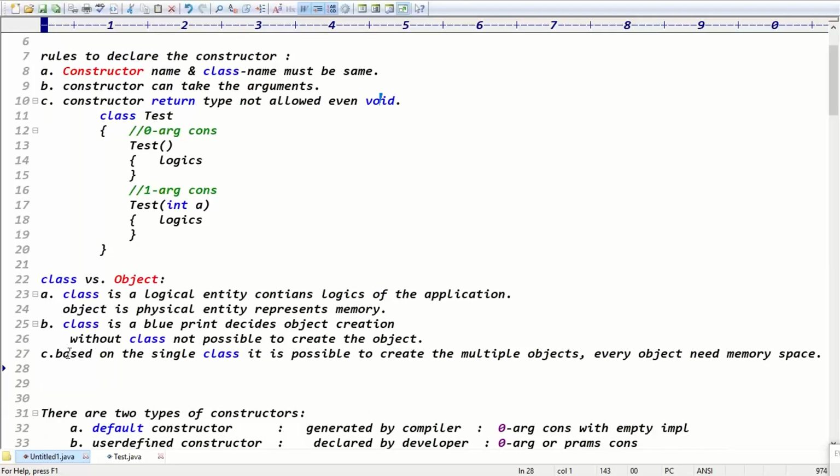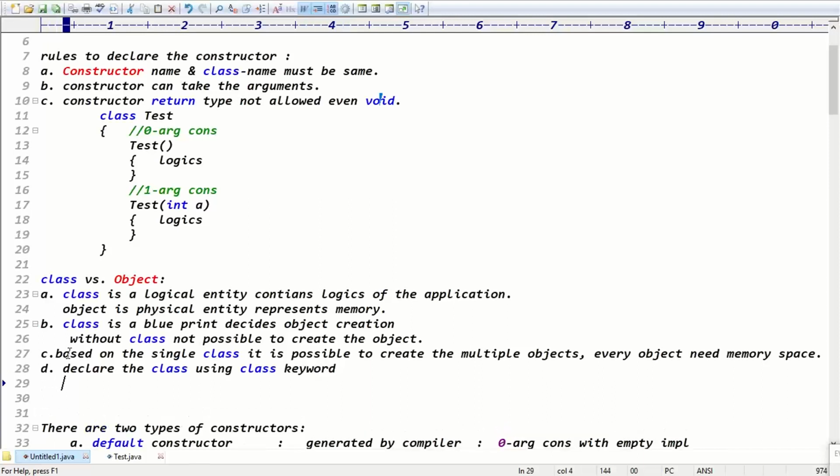How to define the class? Declare the class using which keyword? Class keyword, right? Declare the class using class keyword. How to create the object, guys? Create the object using which keyword here? New keyword, right? Exactly. We have 4 points basically.